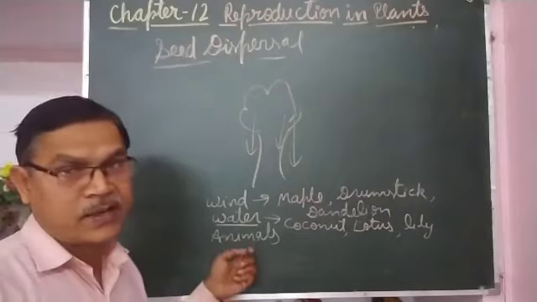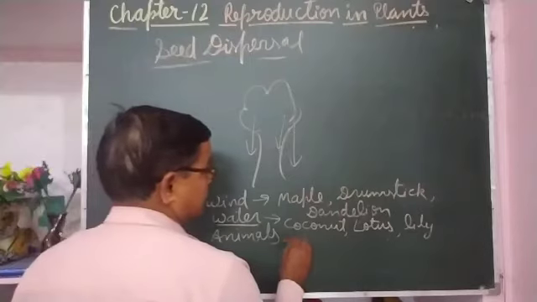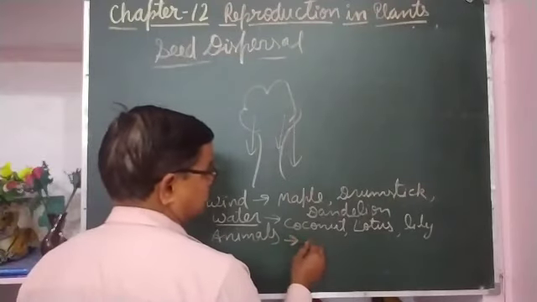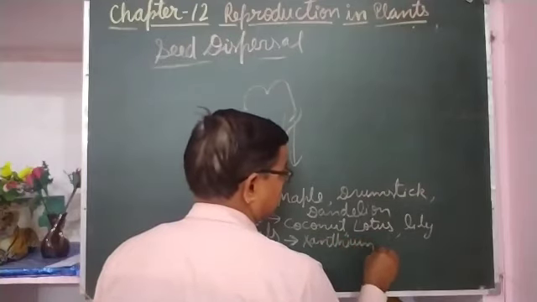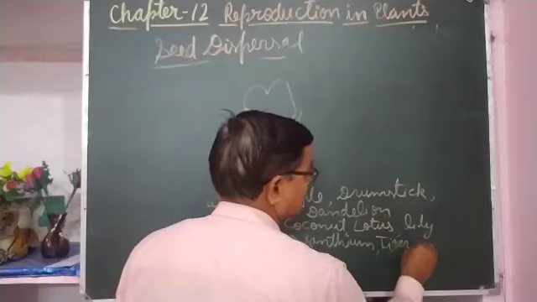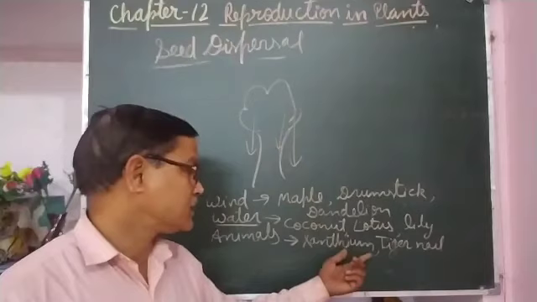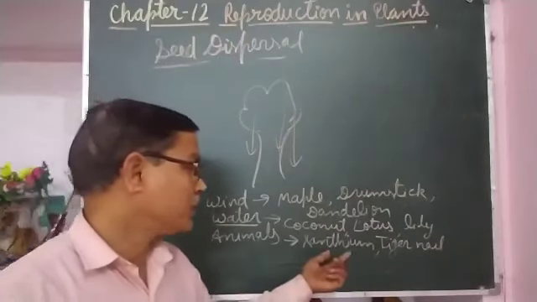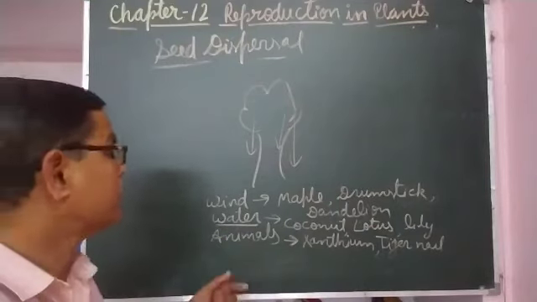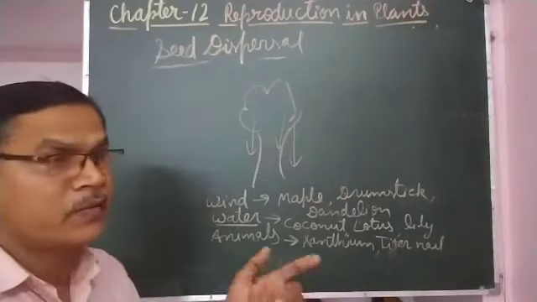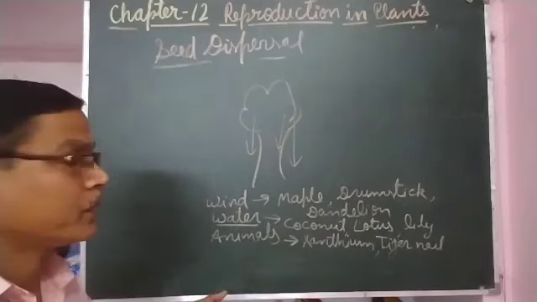Some seeds have hook-like structures, like xanthium and tiger nail. In these plants, transfer of seed takes place by animals. The hook-like structures entangle in the hair of animals, and the animals carry them away from the parent plant, and wherever they rub their body, the seeds fall there and grow.